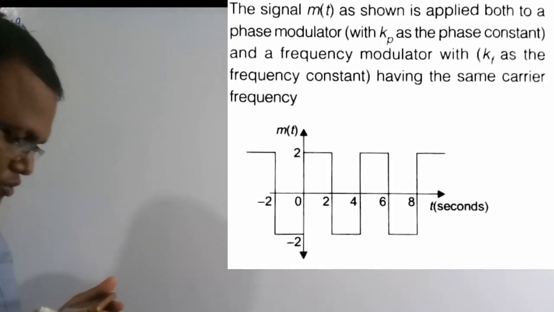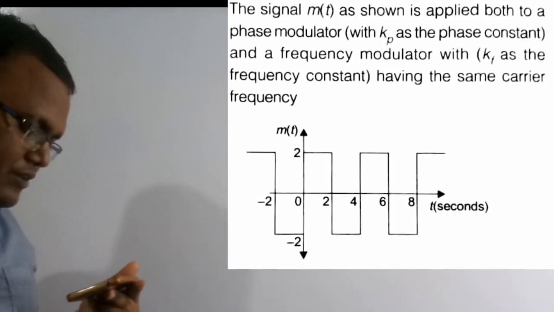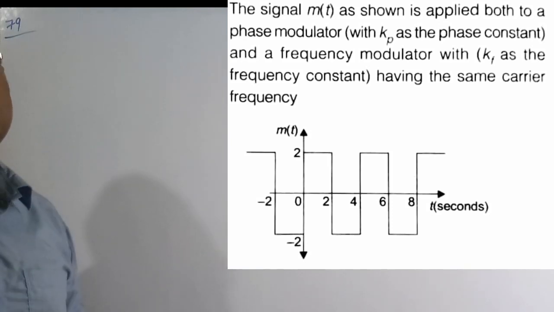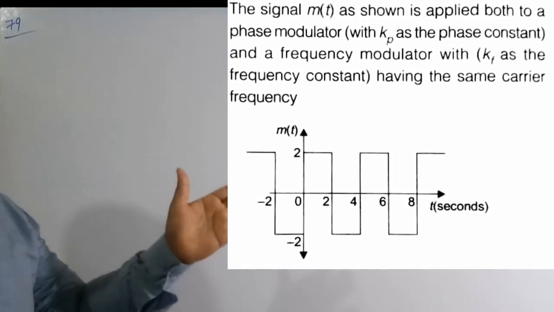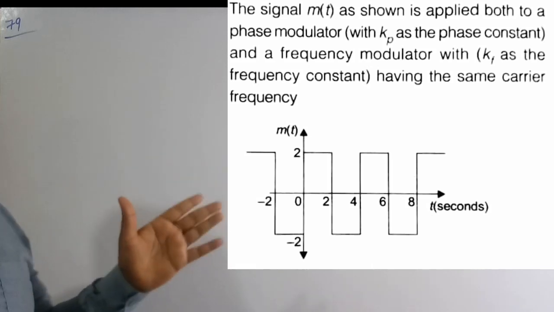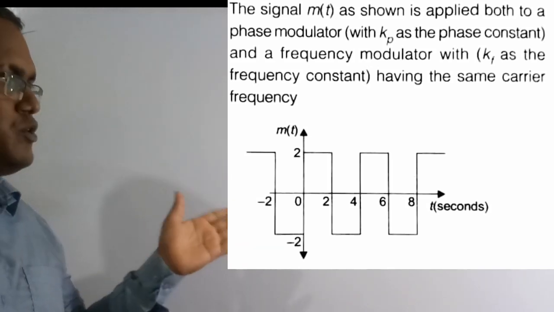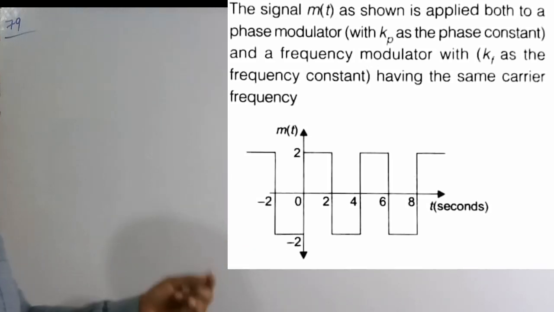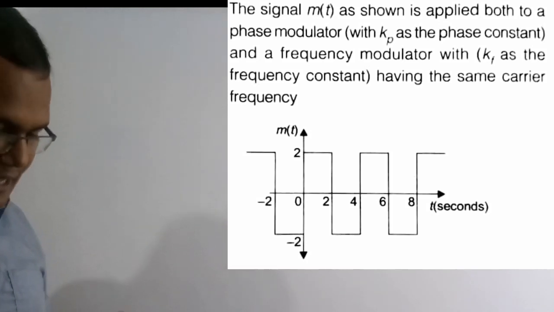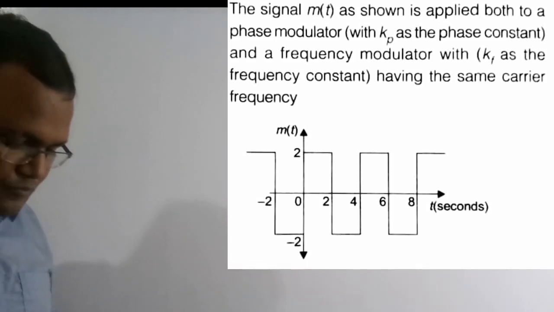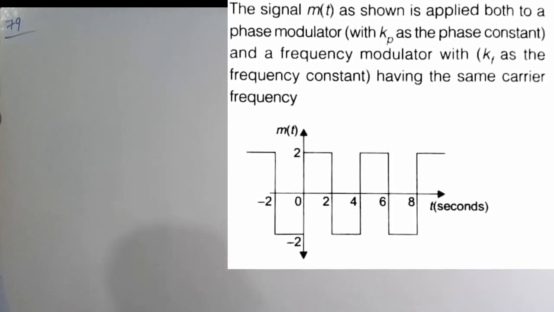Now the ratio kp by kf for the same maximum phase deviation is asked. So for FM and PM the maximum phase deviation is constant. For both cases it is given that it is equal. So now we need to find the ratio of kp by kf. What are the four options? Option B, which is 4π, is the correct solution of this question.